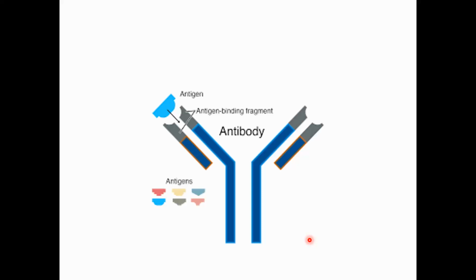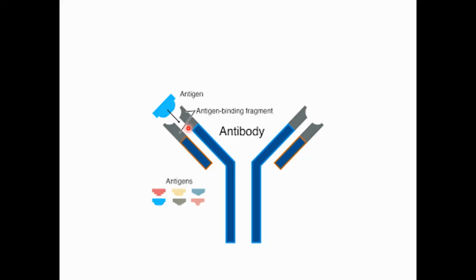Why? Because they capture the antigen. How do they capture the antigen, and what is the antigen? An antigen can be any foreign particle that enters our body from the outside. It can be another protein, a virus, a bacterium, anything else that enters our body.